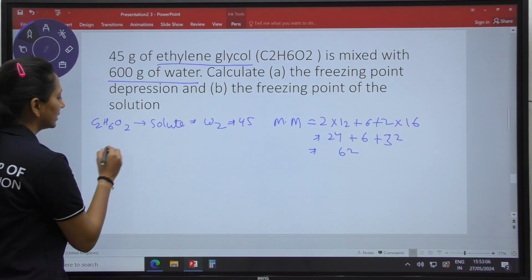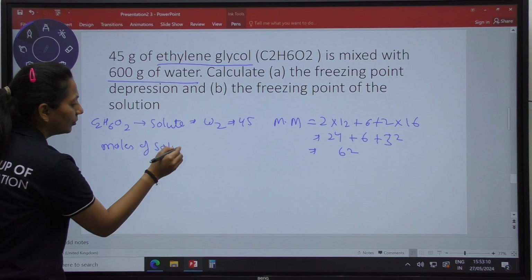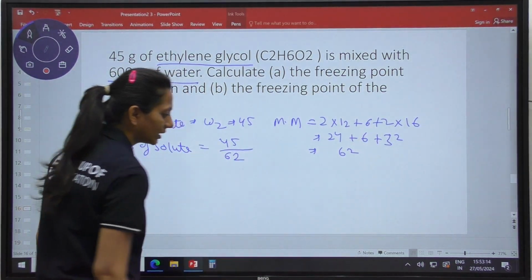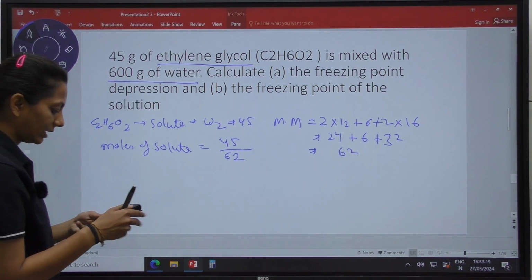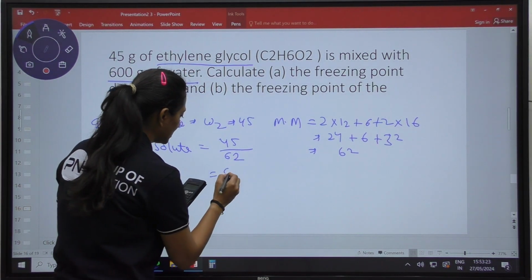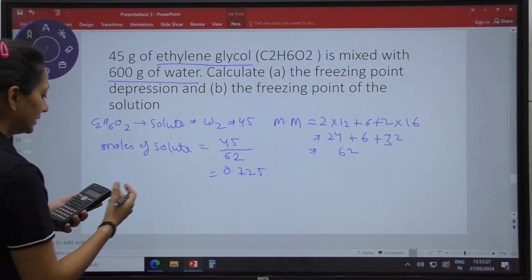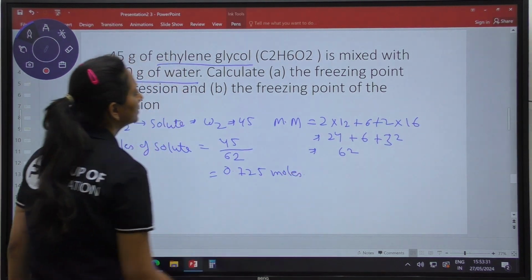So how many moles are there? We will calculate the moles of solute. How many moles of solute are there? We will have 45 divided by 62. We will use the calculator to solve this. We have 45 divided by 62. How many moles are there? 0.725 as the number of moles. These are the number of moles of the solute.